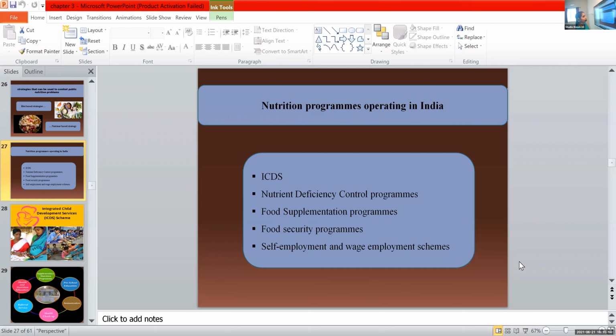Then we have food supplementation programs. The midday meal program in government schools is food supplementation. We are providing food to children. That is another program. Then we have the food security program.